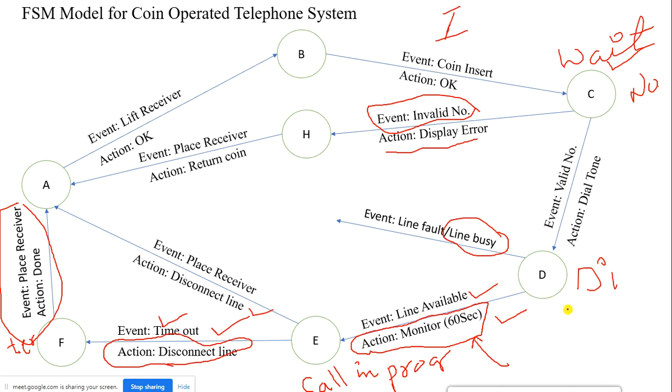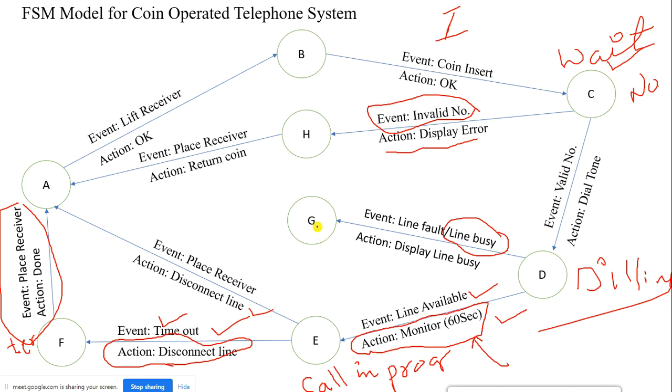Now another case from state D, where state D referred to the dialing state. Assume the line is busy, or the phone is out of order. Then from D it will move to another state called G, and I need to display a message like line is busy. Once again, assume the user places back the receiver, then I need to return the coin.